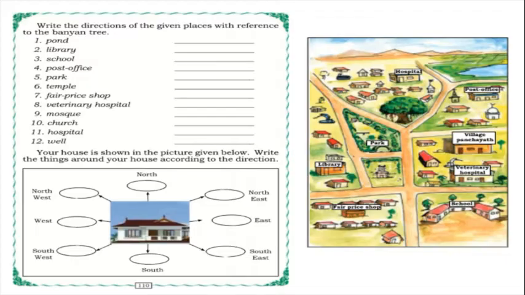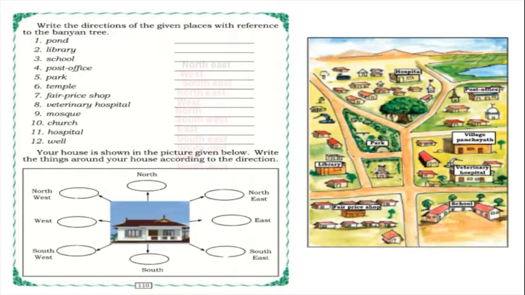Yes, with that banyan tree in the middle we have learnt mapping. So with the many landmarks they have prepared mapping, isn't it? According to these landmarks, in which directions these landmarks will come, we have to mention here. Okay, so we'll try to mention, children.